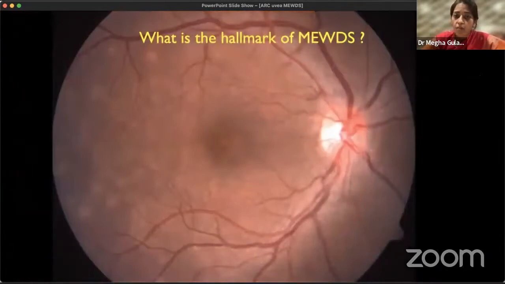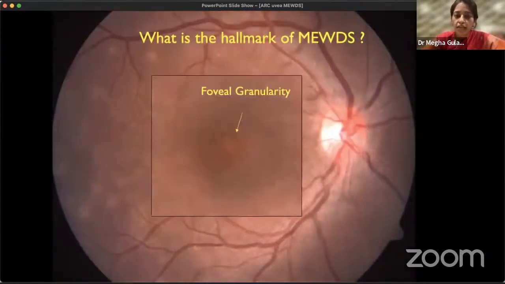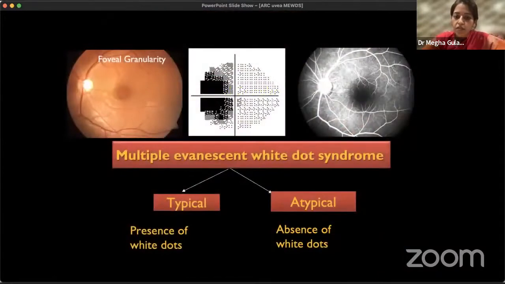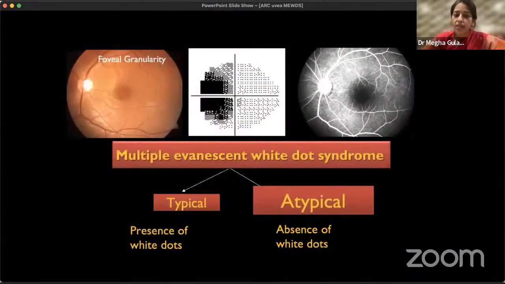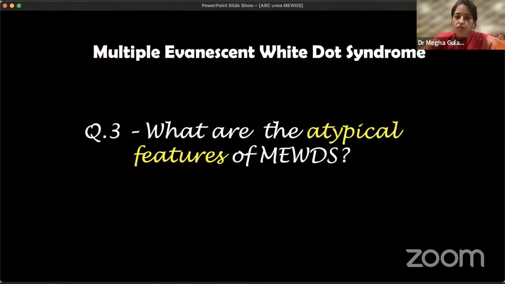Then what is the hallmark feature for clinical diagnosis of MEWDS? It's the presence of foveal granularity, which is the characteristic feature for MEWDS. Based on the presence or absence of these white dots, multiple evanescent white dot syndrome is classified into typical and atypical. What are the other atypical features of MEWDS?